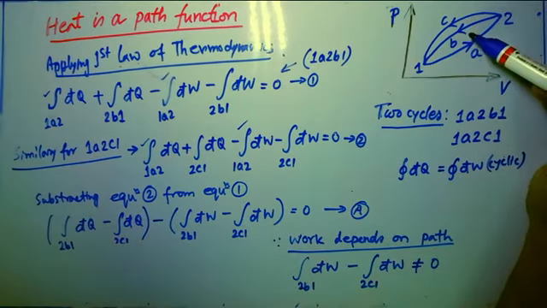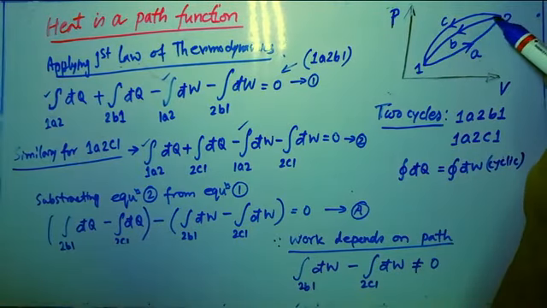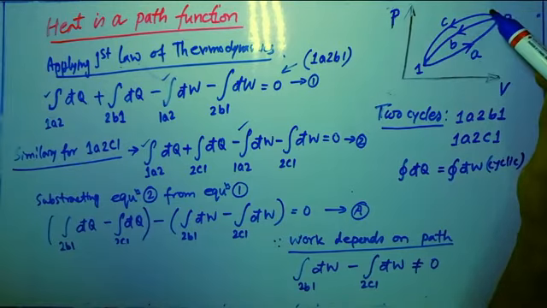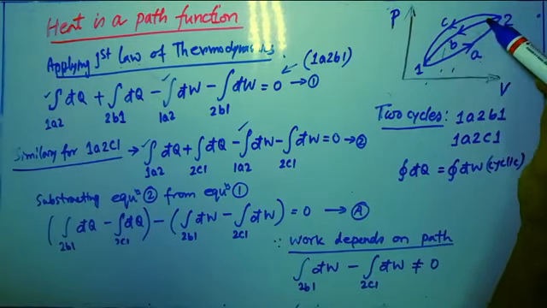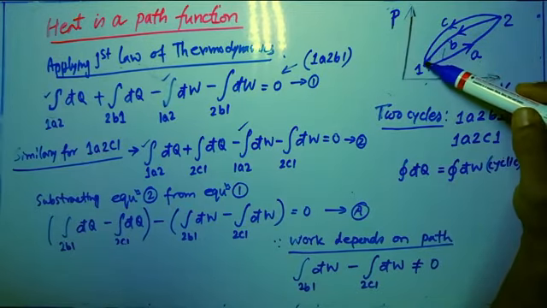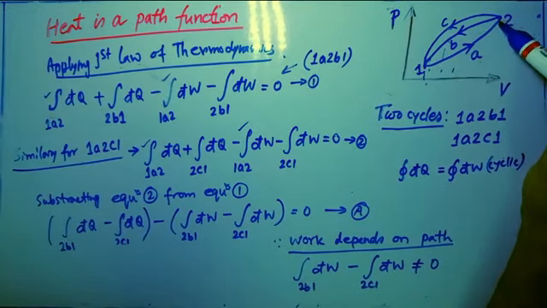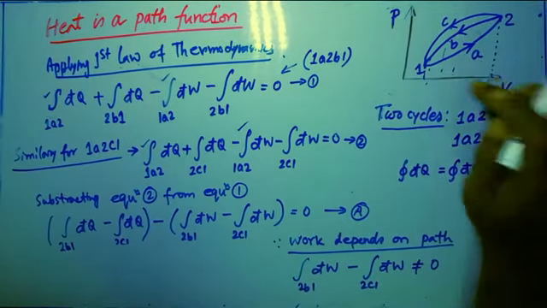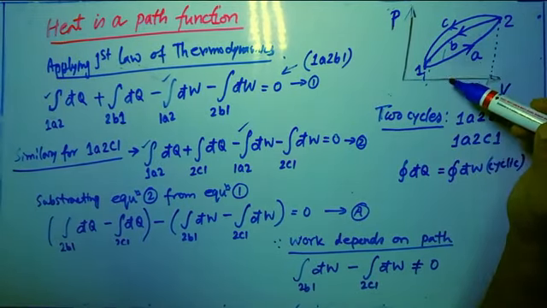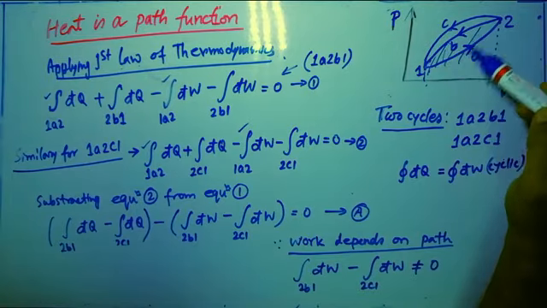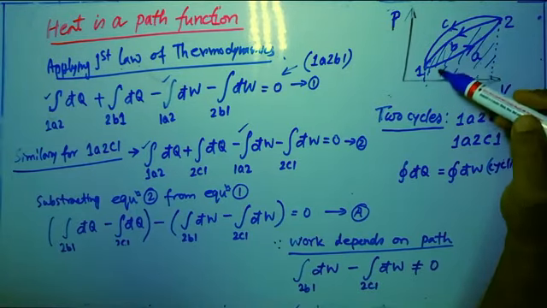Suppose you are taking this particular plot over here. So 2b1 means this path and 2c1 is this path. While these two paths are different, work done obviously will be found with the help of the area under this curve. If I take two projections from point 1 and point 2, and you want to quantify the amount of work done for process 2 to 1, you have to find the amount of area under this particular curve.